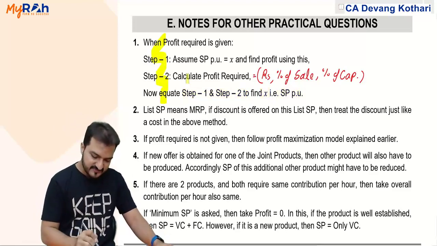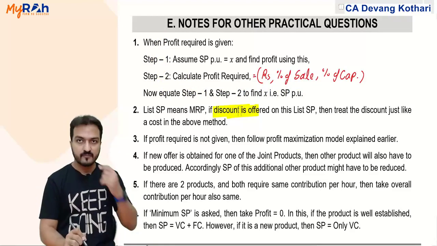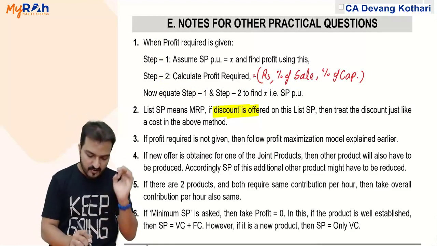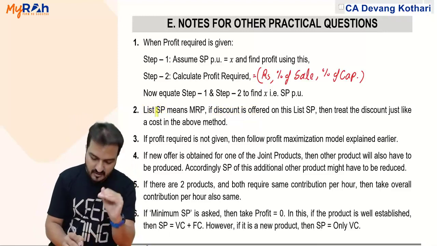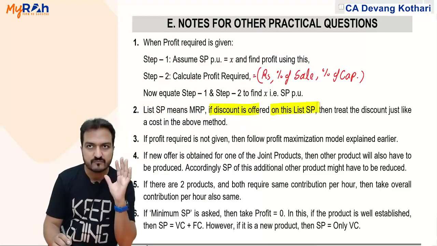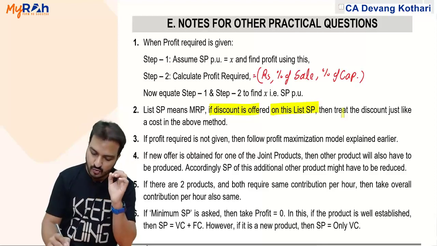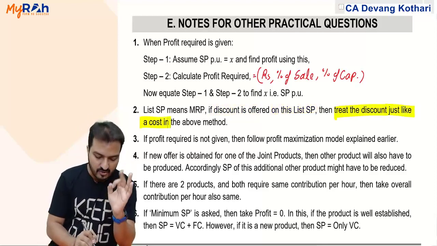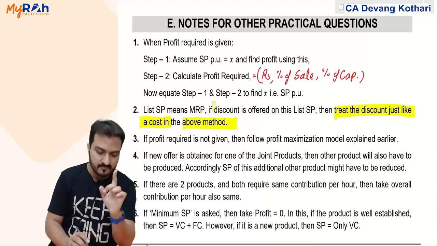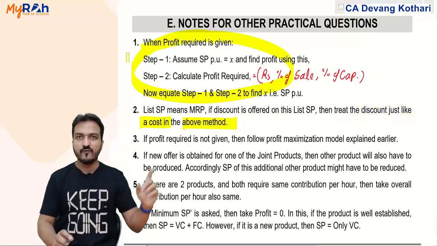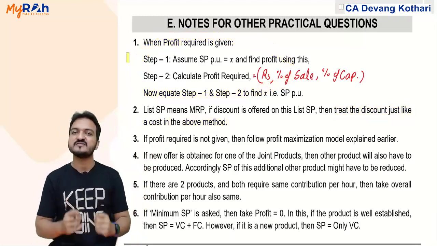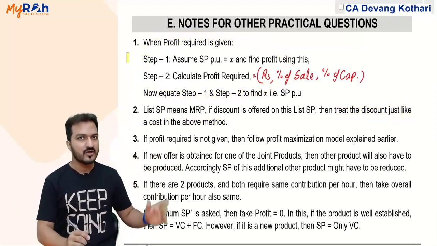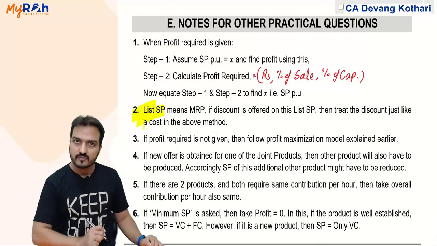Secondly, in some questions, discount is offered on the list price. The word list price means MRP, printed price, basic price, meaning price before discount. If discount is offered on this list price, then for calculation, you treat this discount just like a cost in the above method. Follow that same method, assuming selling price as X, but consider the discount as a separate item of cost. We did that also in one of the questions, hence I made a note about it.